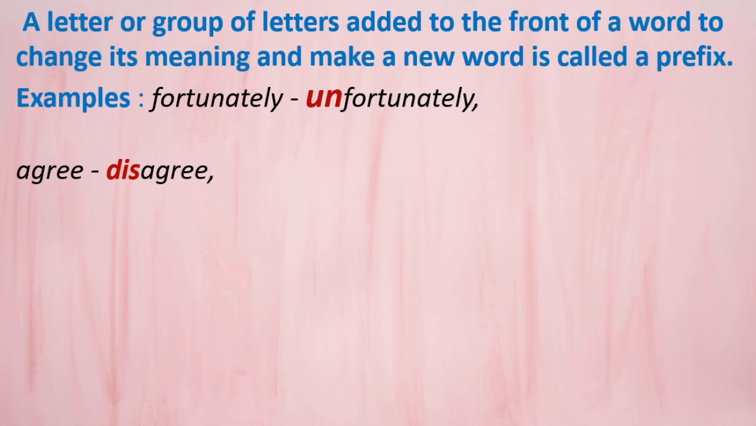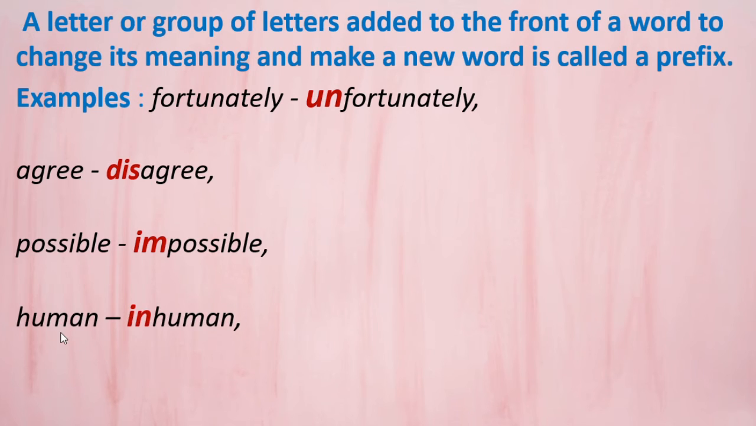Agree, disagree. Here what is added? Dis, isn't it? Next, possible, impossible. Im is added. Impossible, right? Now, human, inhuman. In is a prefix. Next, legal, illegal. Il is added. This is nothing but prefix. Dear children, you can see here that by adding prefixes we got the opposite words of these words.